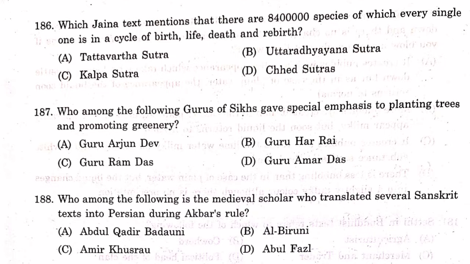Question number 188. Who among the following is the medieval scholar who translated several Sanskrit texts into Persian during Akbar's rule? The answer is A. Abdul Qadir Badayuni. He also translated Ramayana and Mahabharata into Persian under Emperor Akbar's rule.